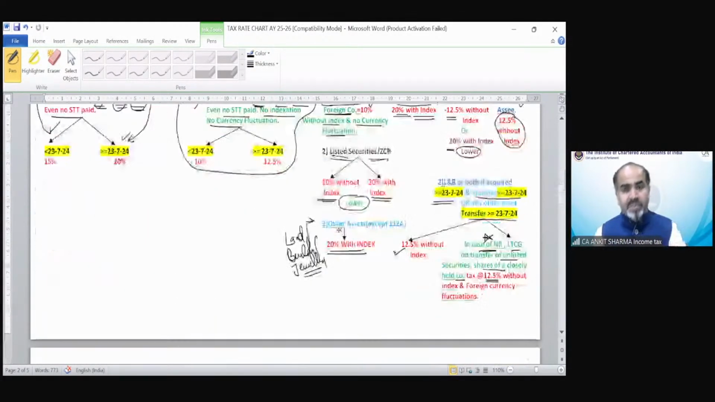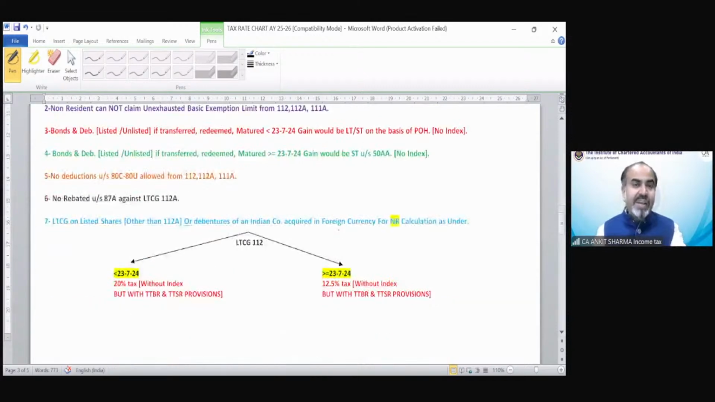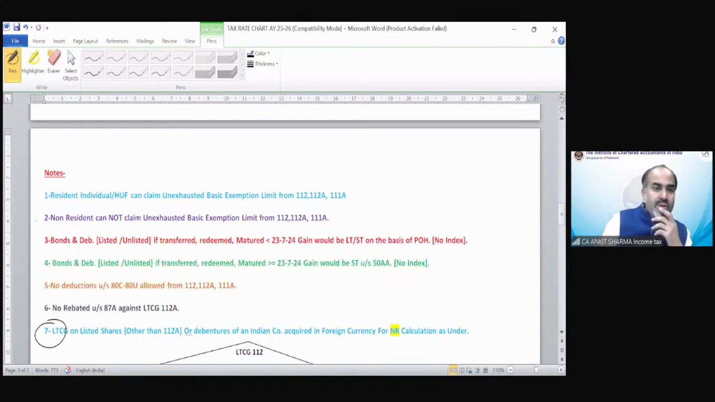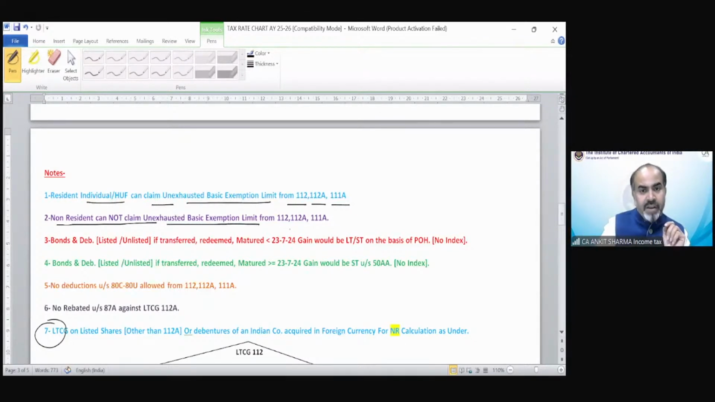But before that, we have some certain clarification, and that TTBR tax rate provision also in point number 7. If you are wondering where that TTBR concept has gone, that needs to be separately shown. Before that, resident individual HUF can claim unexhausted basic exemption limit from 112, 112A and 111. So they can take the benefit of basic exemption limit from these incomes. But non-resident cannot take the benefit of this unexhausted basic exemption limit from section 112, 112A and 111.